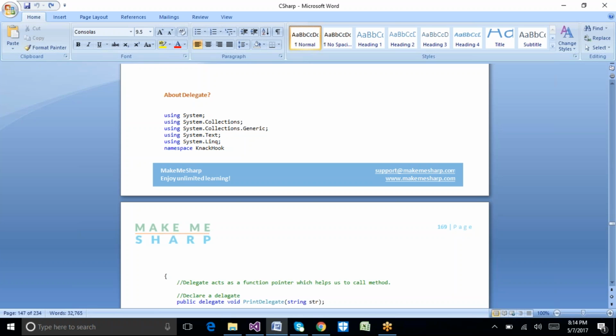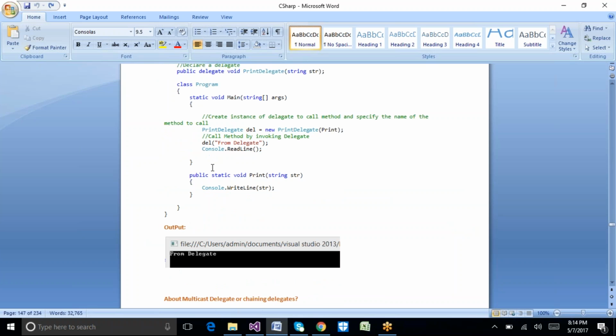There are particular advantages while working with delegates, and I will explain them one by one. That's the reason the concept of delegate was introduced. Let me first give a technical example of a delegate, then we will move on to the advantages of delegates. Let's take an example.